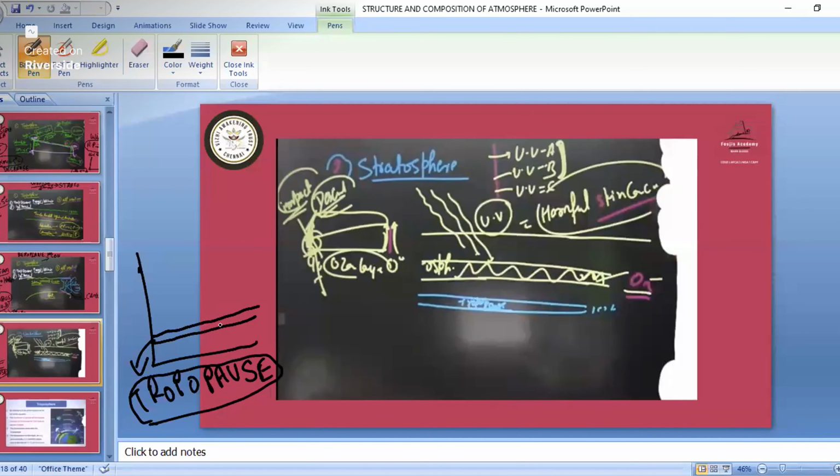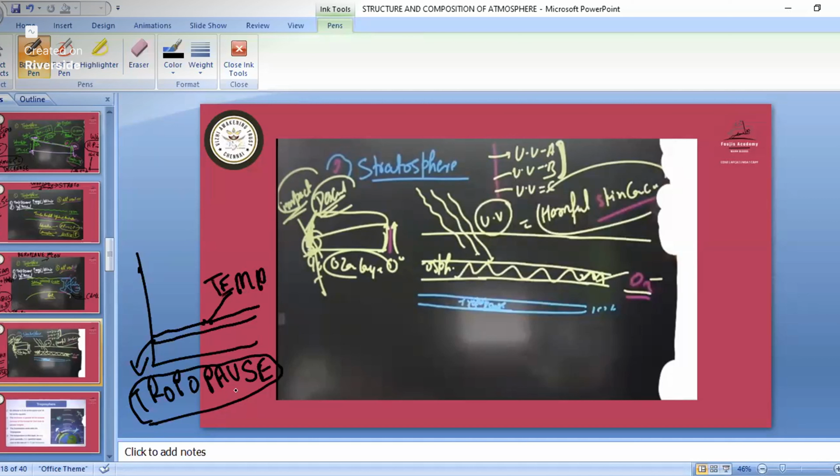Here, the temperature is neither falling nor increasing. Then after that, when we cross this part, what will happen? Here again the temperature will start increasing. So when the temperature starts increasing, it is going in an inversion way.